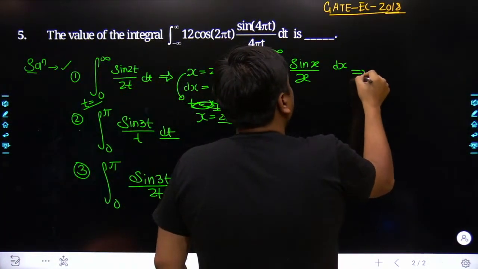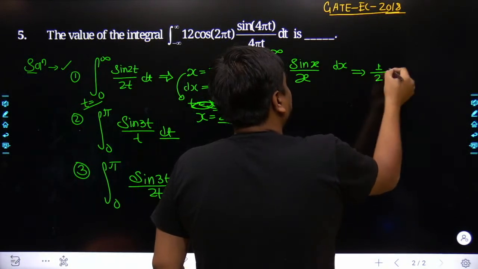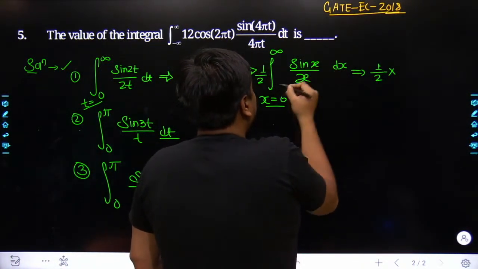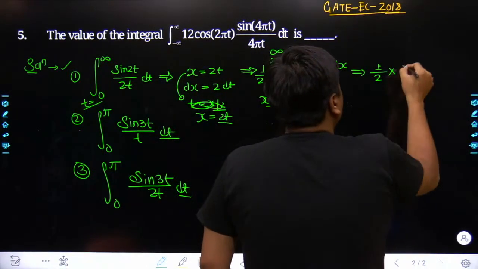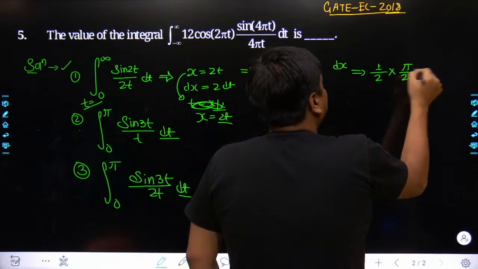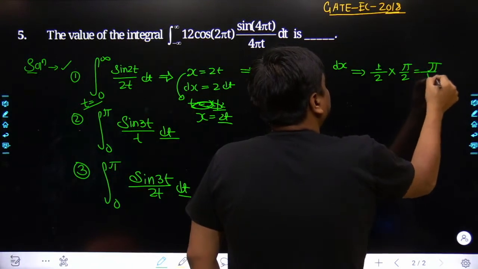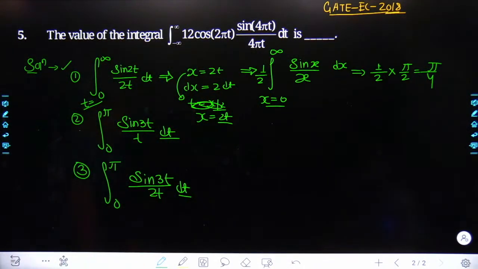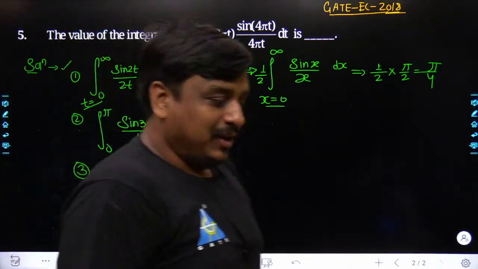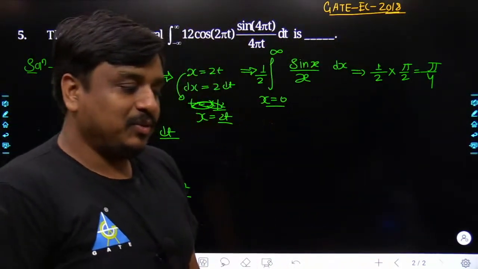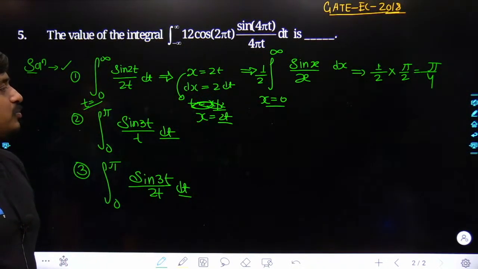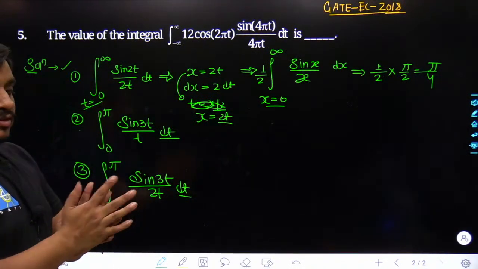And from here we get the answer as 1 upon 2 into the integration of sin x divided by x dx from x equal to 0 to infinity, which is already calculated as pi by 2. So the worth is supposed to be pi by 4. See, Nishant has made the mistake, Ajay had made the mistake, and Pranali, you are correct at least in this problem. Good job, Pranali. So the answer is going to be pi by 4.